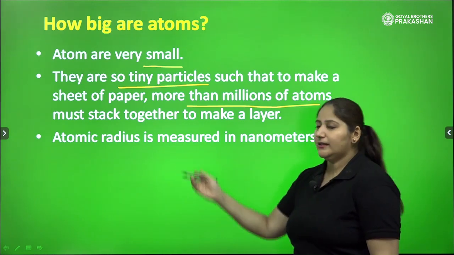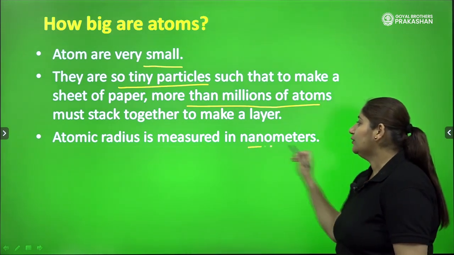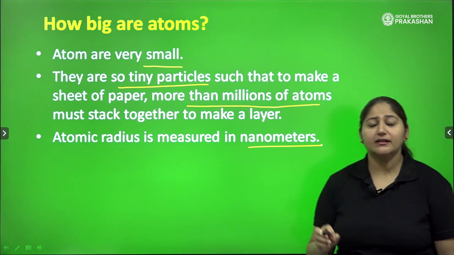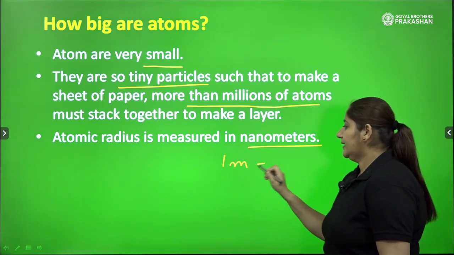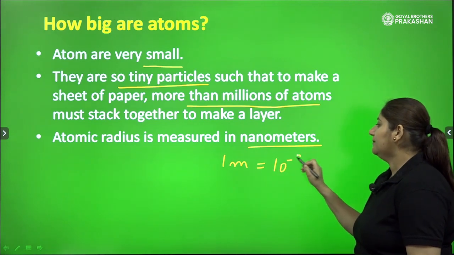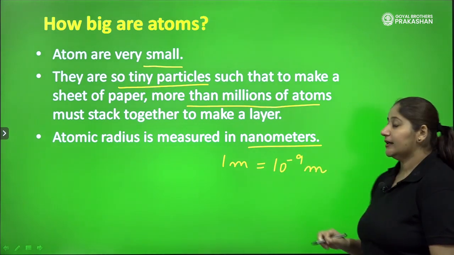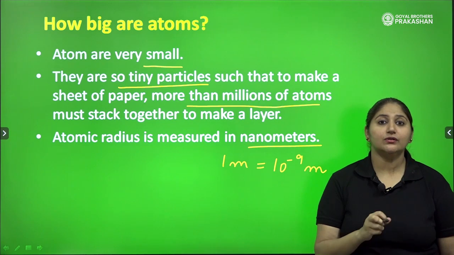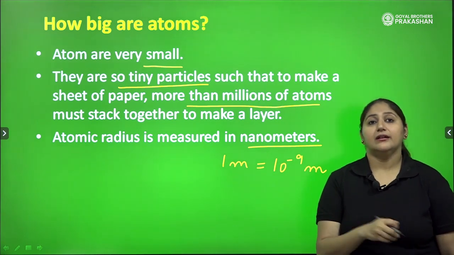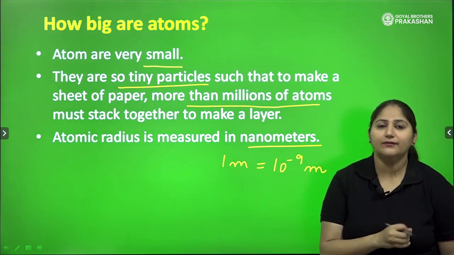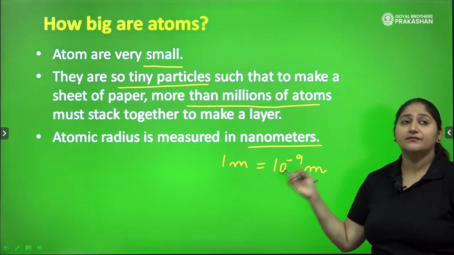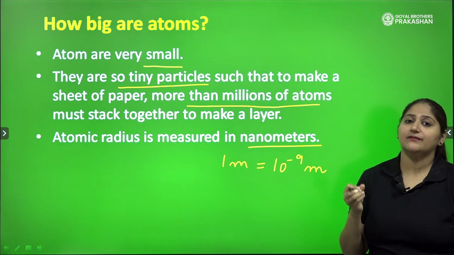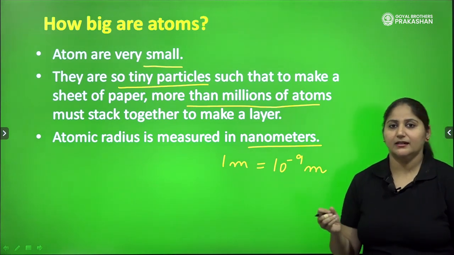So atomic radius is measured in nanometers, and children, nanometer is a very small value. How much is it? 1 nanometer is equal to 10 to the power minus 9 meter, 0.000000001. So such a small value it is. So the atom is very small in size. It's such a very tiny particle.